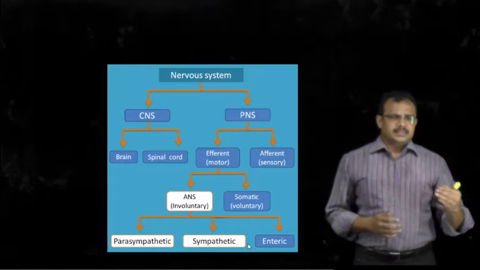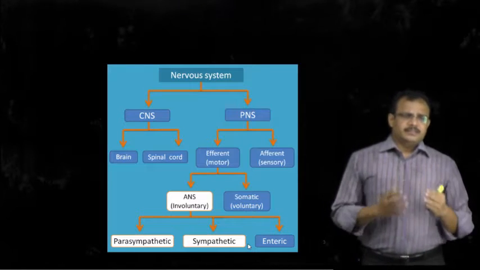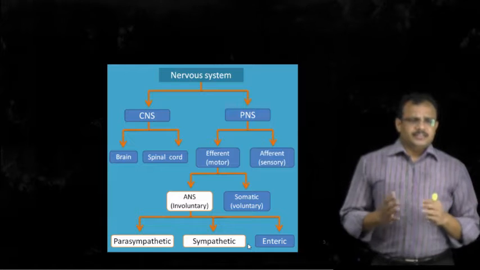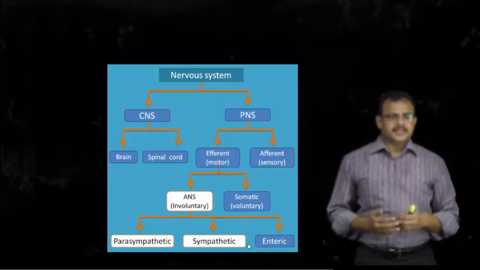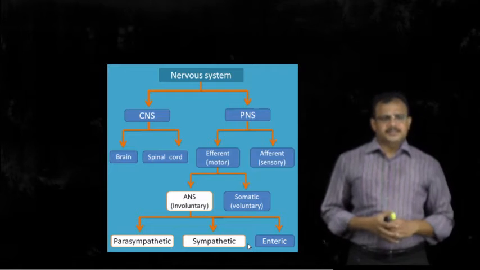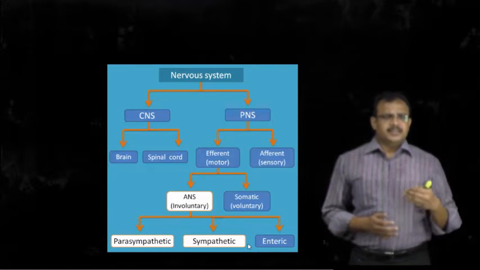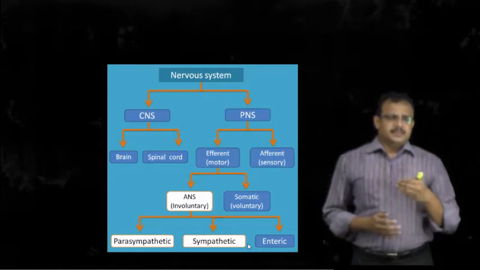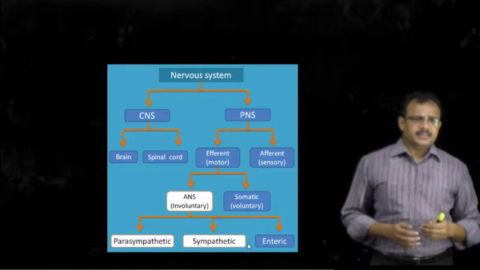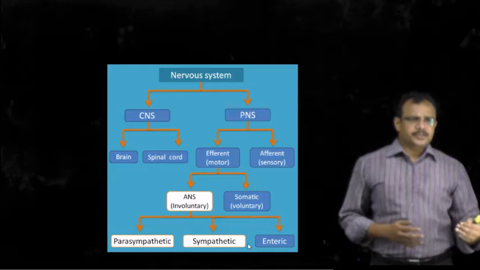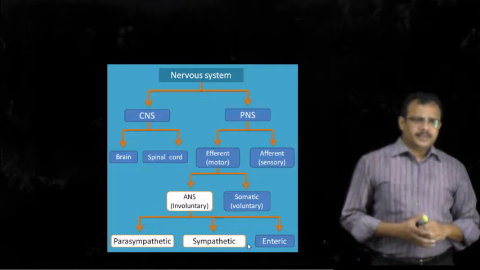The central nervous system consists of the brain and spinal cord, whereas the peripheral nervous system consists of all the nerves which come from the brain and spinal cord, and it can be categorized into efferent nerves and afferent nerves. Efferent nerves carry impulses from the brain and spinal cord to the organs, whereas afferent nerves carry impulses from the organs to the spinal cord and the brain.